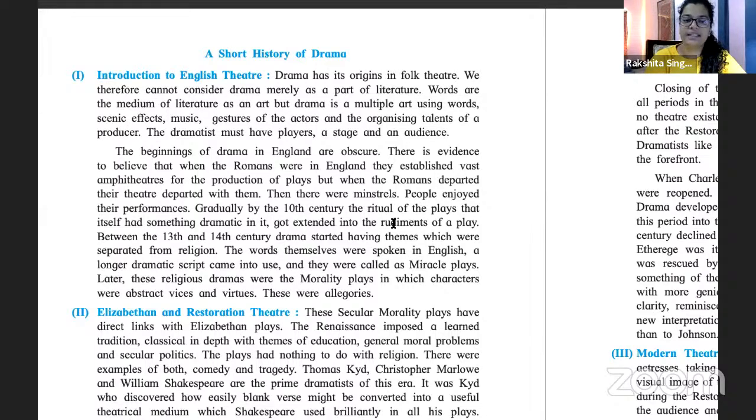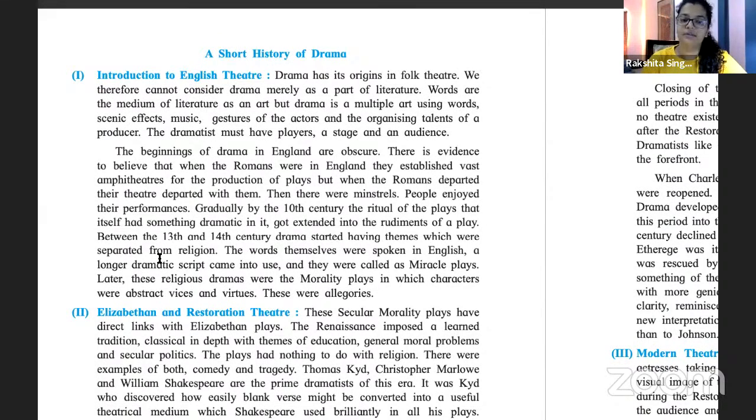Basically, these plays are very close to religion. At the onset, we had plays that were very close to religion. So those plays had a ritual. That was the type of plays they were. Then we come down to something where they started moving a little away from drama. There was more English, there was a dramatic script, something was happening. There was something other than religion that was happening. These were called miracle plays. This is a good term, this we need to remember.